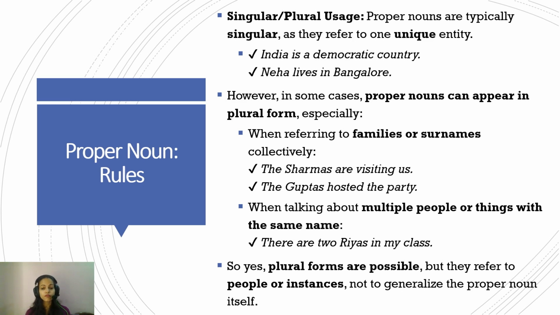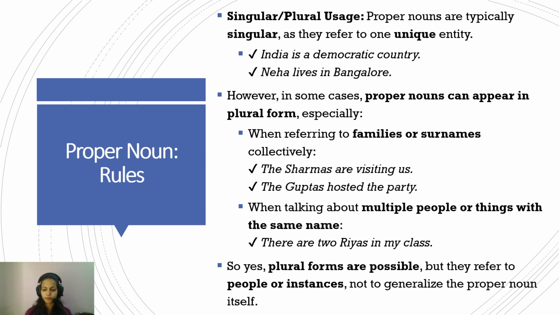Or, for example, if they are talking about multiple people or things with the same name. For example, you are saying there are two Riyas in my class. While Riya refers to a unique person named Riya, here you are referring to two people who are Riya. So, two Riyas in my class. Again, this is an exception, and mostly, you have to understand that a proper noun is singular only. Yes, plural forms are possible, but they refer to people or instances and not to the proper noun itself.